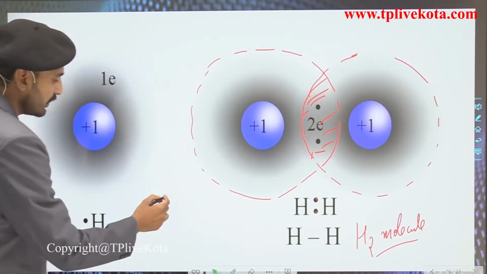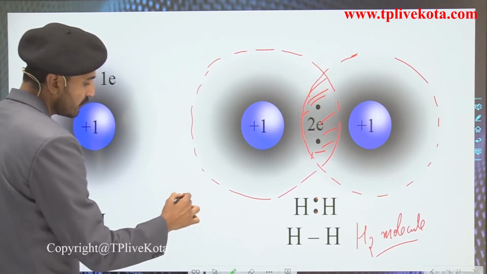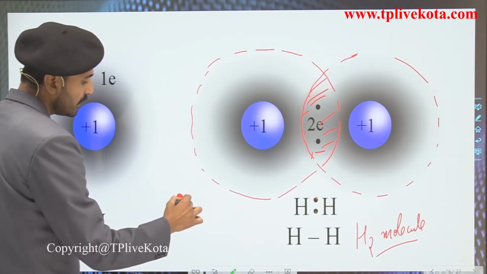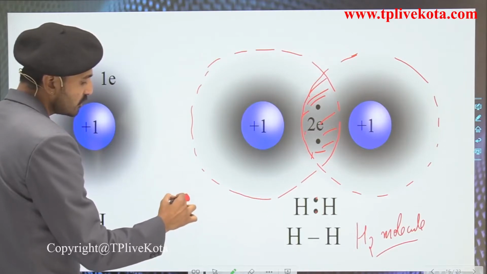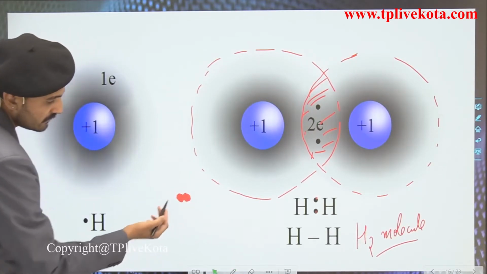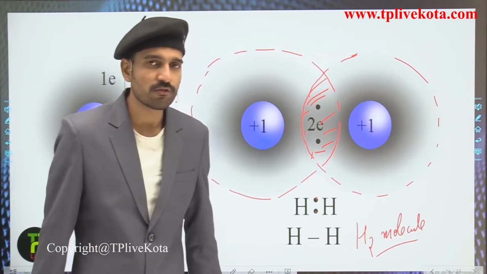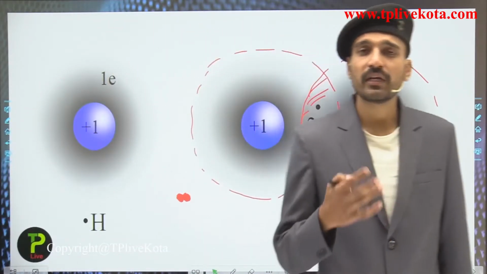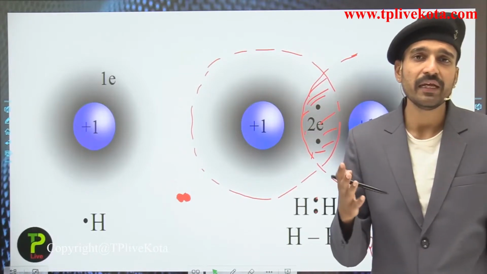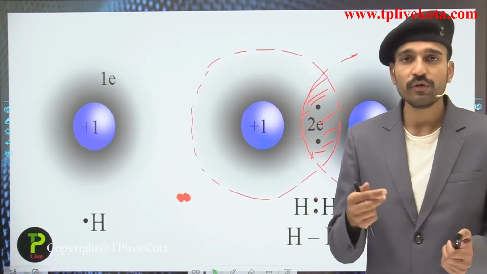Either we can represent it like this, that is, this is one atom of hydrogen and it is covalently bonded with another atom of hydrogen. It means that they are sharing the electrons in between them and they are present just like this, or you can represent it with the dash diagram also. So students, I hope from this example it is very clear how covalent bonds are represented and how we have to draw the Lewis dot structure.